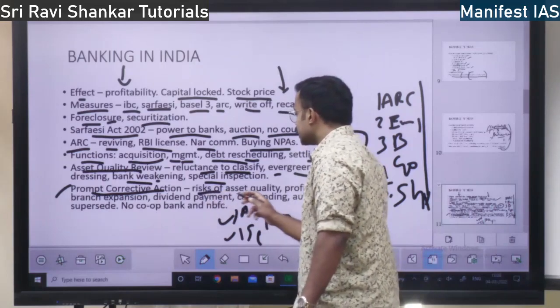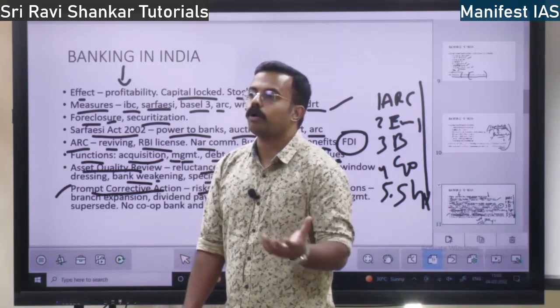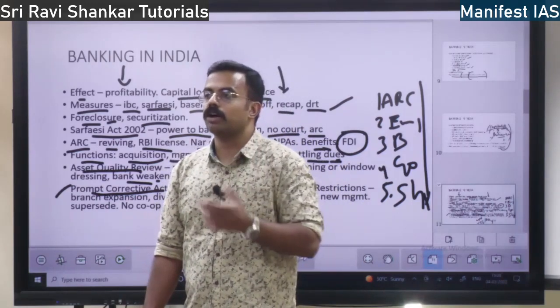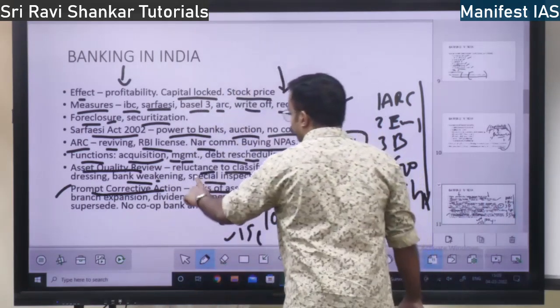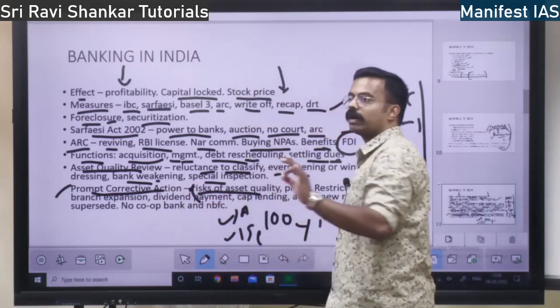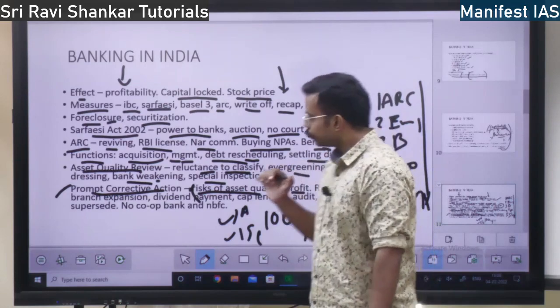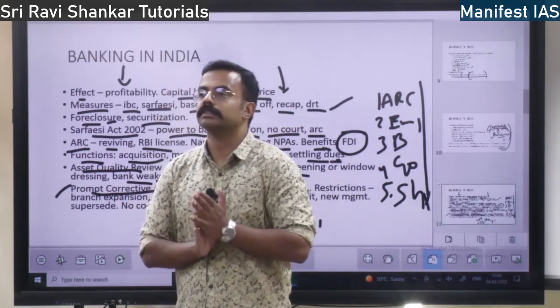They have to first gauge the risk of asset quality. If there is an asset, what is the risk? Are they going to repay, or should we take over the asset? So first, in prompt corrective action, they have to assess the risk. What is the risk of the asset? Next, they are going to see whether that asset is going to make any profit.